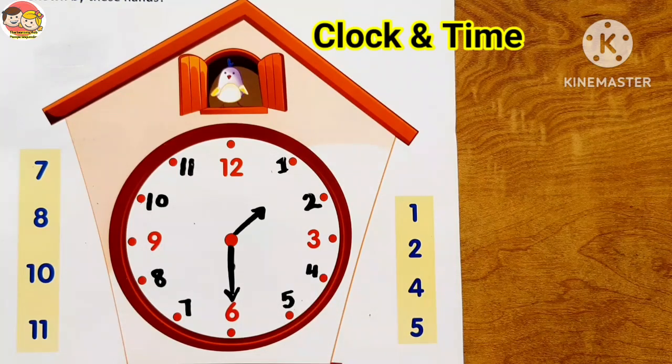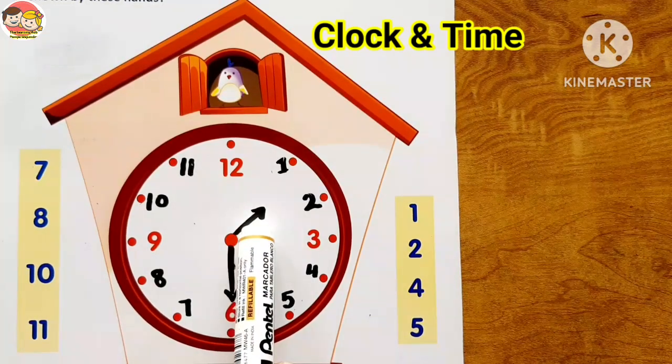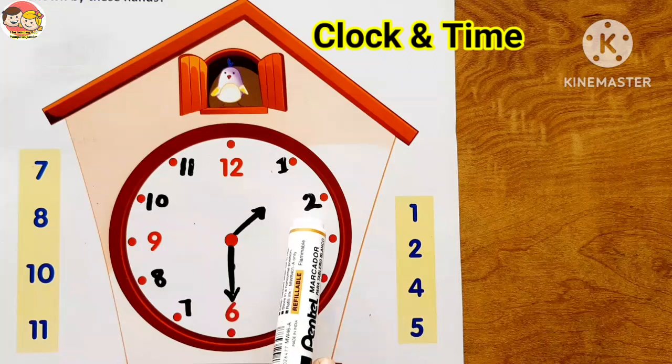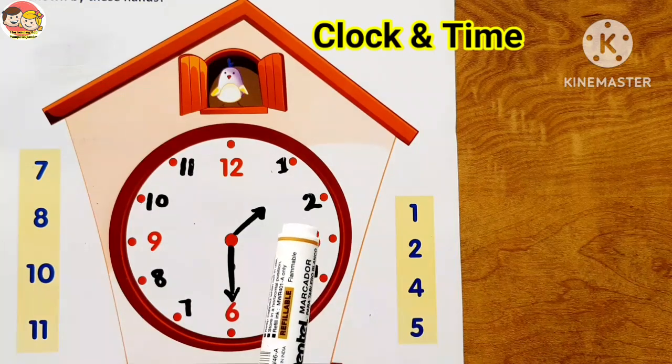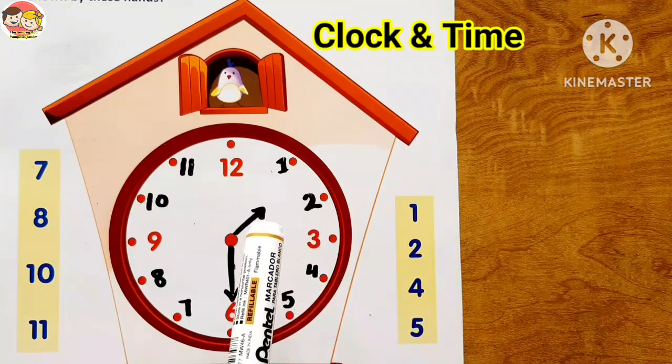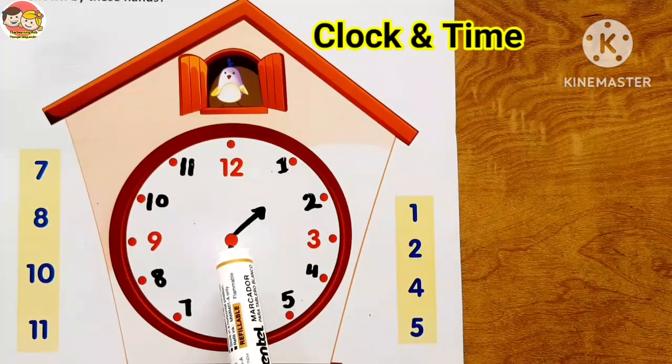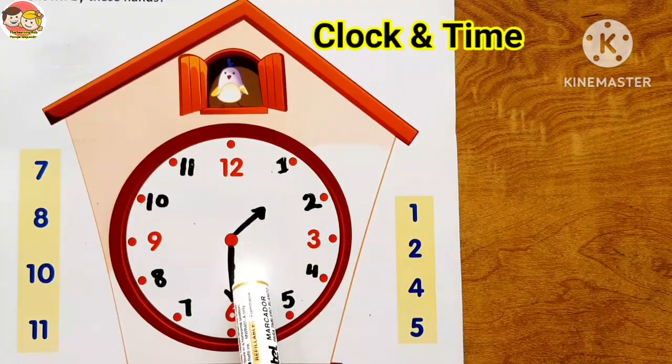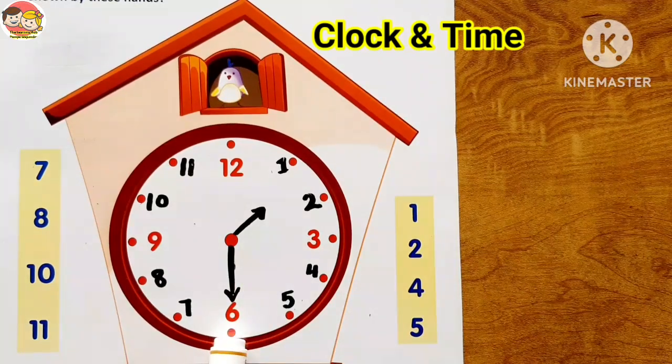Look here, the short hand, means our hour hand, is between 1 and 2, which shows time is past 1 o'clock. And long hand, means minute hand, is at 6.